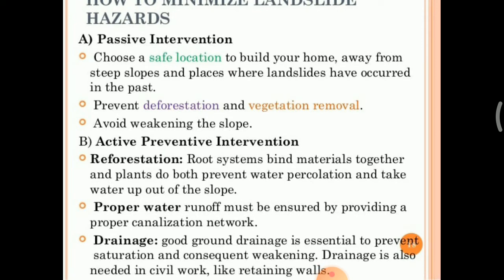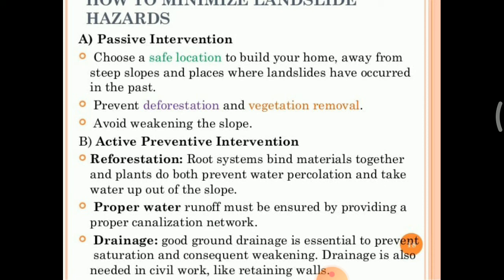The first one will be passive intervention. Choose a safe location to build your house, away from the steep slope and places where landslides have occurred in the past. Prevent deforestation and vegetation removal. Avoid weakening of the slope.